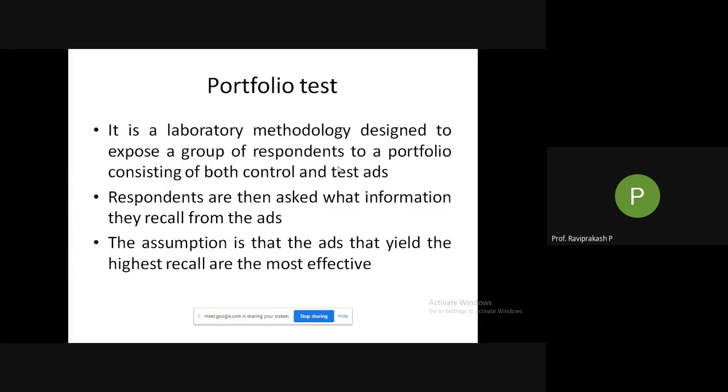Otherwise, the test ad was not able to capture the attention of those people. Then how effective the ad was, basically we'll get to know. So whether people recall this particular ad, they'll give some hints if they are not able to recall. After giving the hints also, if they are not recalling, that means your ad is not that attractive to these particular respondents. Okay, so this is the portfolio test. That's how it is done.